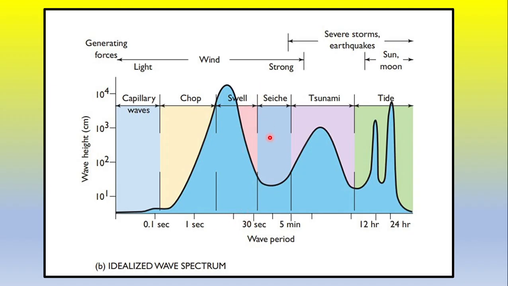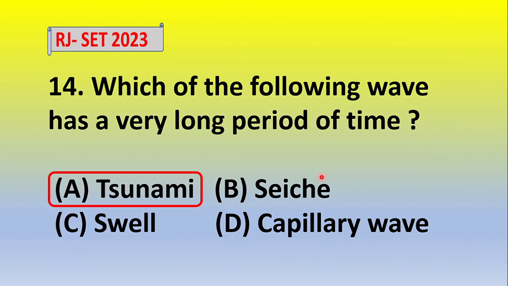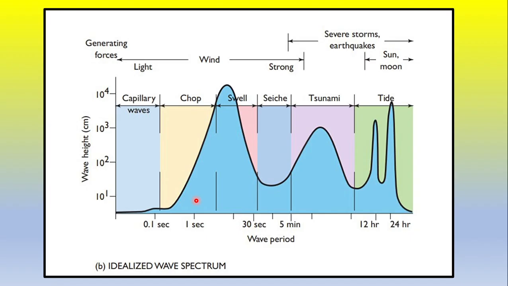Then seiche, 30 seconds to 5 minutes. Then tsunami, 5 minutes to 12 hours. So according to the options, the highest wave period is the tsunami. Seiche, swell, and capillary are less as compared to tsunami. And tide is greater than tsunami. Remember.